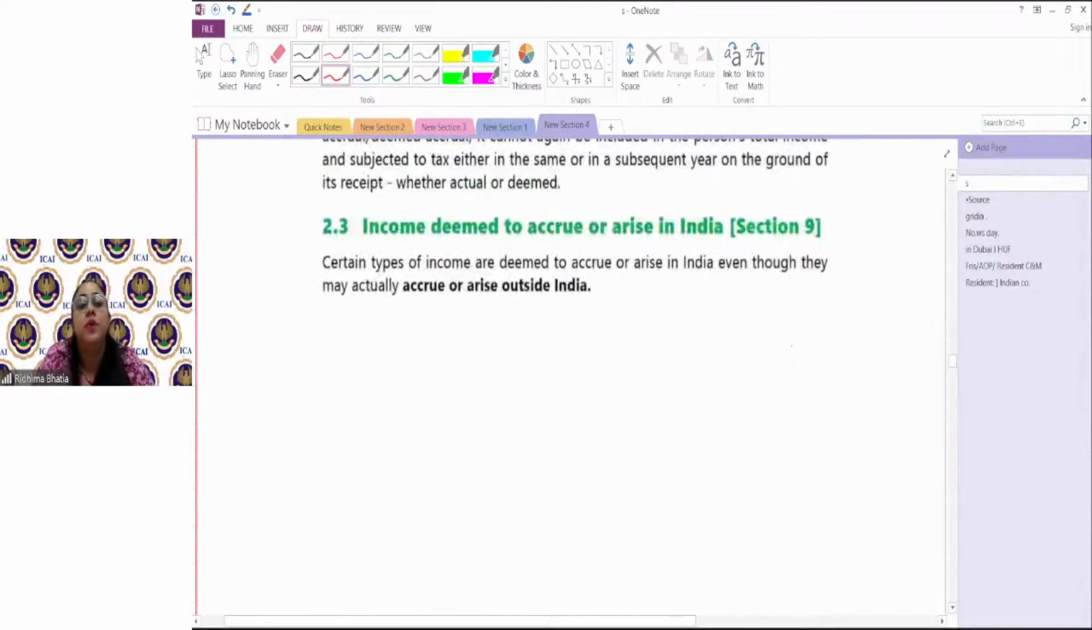Now the question comes, ma'am, what is deemed to accrue? Deemed to accrue matlab that this income would be deemed or would be presumed to arise in India. Would be presumed that it is generated in India, as per the provision of Section 9. Now, Section 9 deals with income deemed to accrue or arise in India.